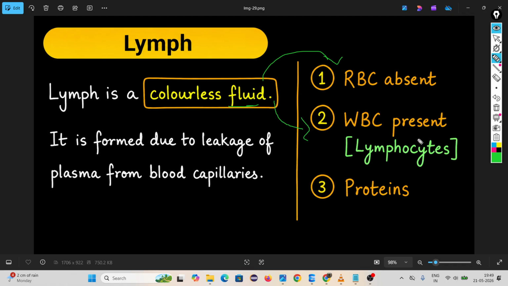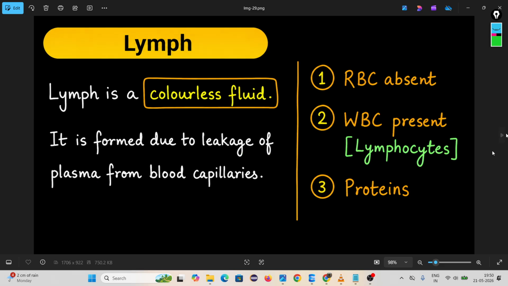It has WBC. The work of WBC is to prevent infection by killing the microorganisms, the microbes. It creates antigen. Antigen kills the microbes. How is this lymph formed? Lymph is formed due to leakage of plasma.